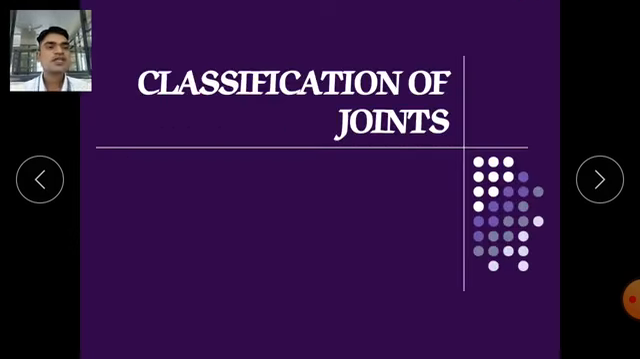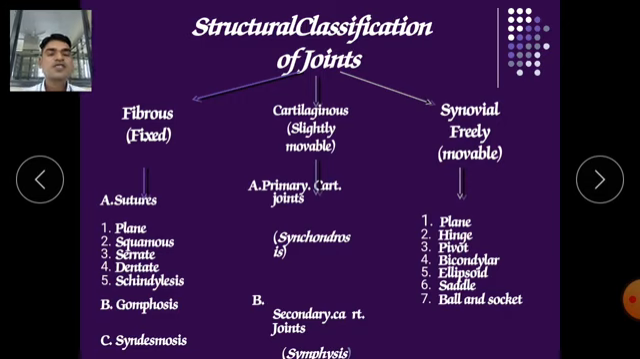Classification of joints. Now this classification of joints can be divided into three major categories. One is fibrous, after that cartilaginous, and third is synovial joints. First is fibrous joints. It is a fixed joint, means this joint cannot move, it is an immovable joint. The cartilaginous is slightly movable, you can do its movement very slightly, not too much. And the synovial is freely movable, you can move it almost 90 degrees, 180 degrees, or according to its location and feasibility.